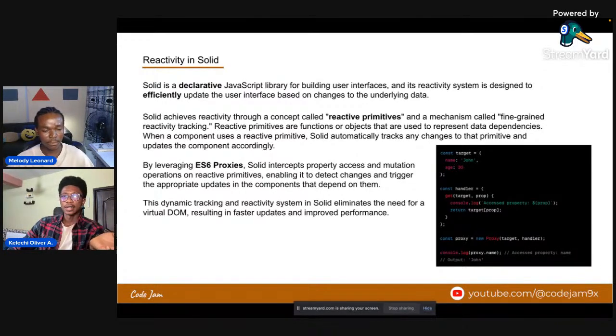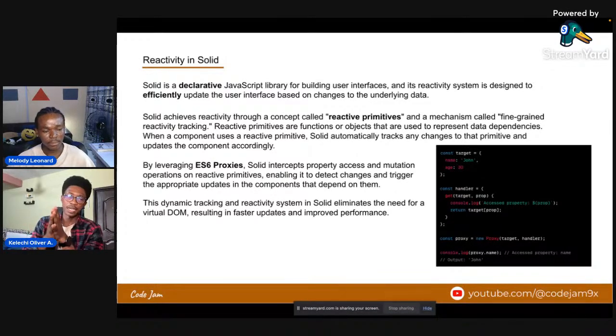Now, Solid is a declarative JavaScript library for building user interfaces, and its reactivity system is designed to efficiently update the user interface based on changes to the underlying data. One of the major performance issues with applications built with modern front-end libraries is managing state. You can build an app and somebody else builds that same app and you see that one is faster than the other. The only major difference there is not from the library itself, but from the way state is being managed.